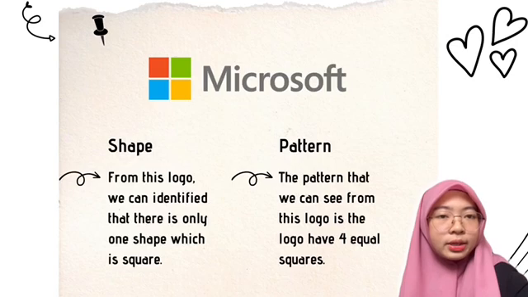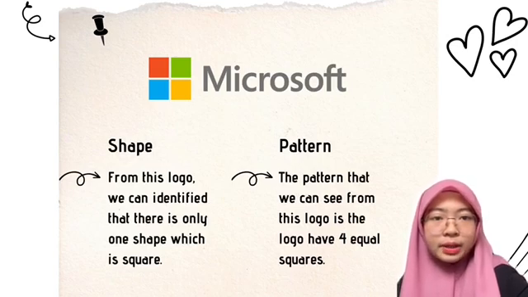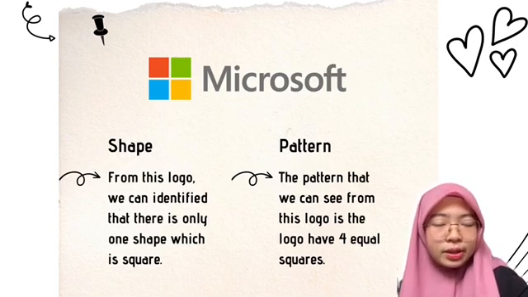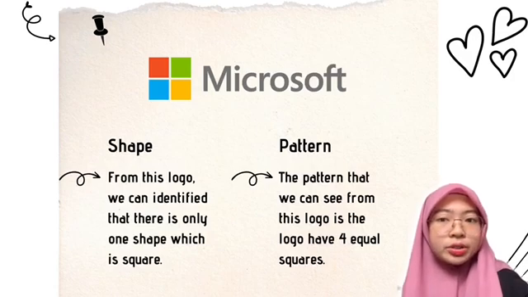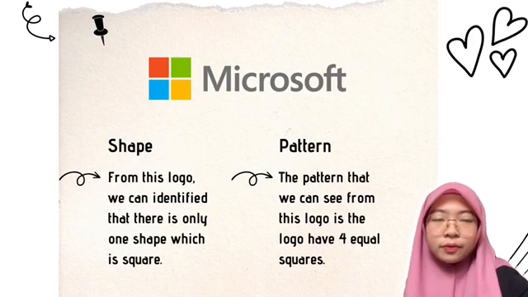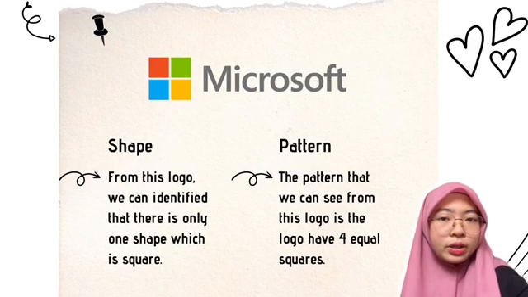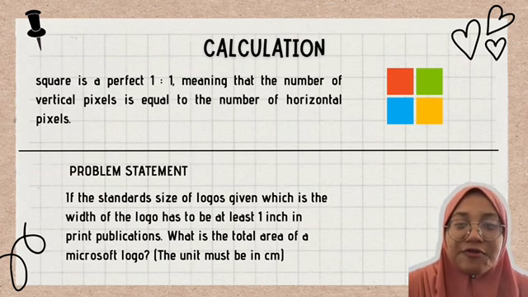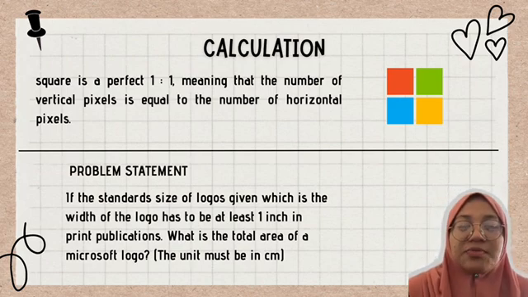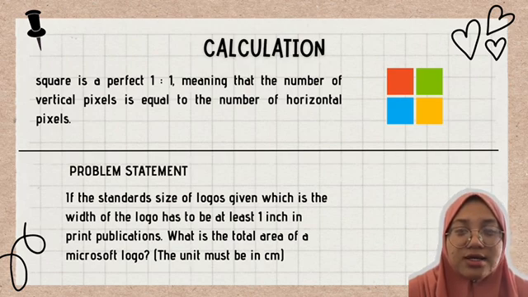One more thing to add about this logo are the shape and the pattern. As you can see from this logo, we can identify that there is only one shape, which is square, and the pattern of the Microsoft logo is that it has 4 equal squares. Now I'm going to calculate the size of this logo. This logo has only one shape, which is square. The number of vertical pixels is equal to the number of horizontal pixels, which means length equals width.